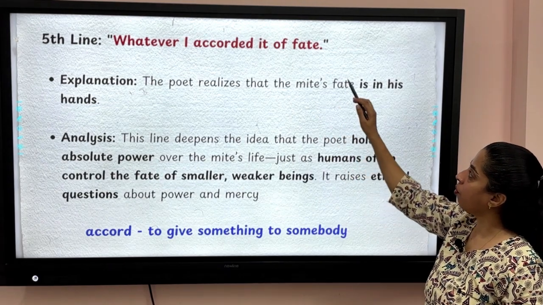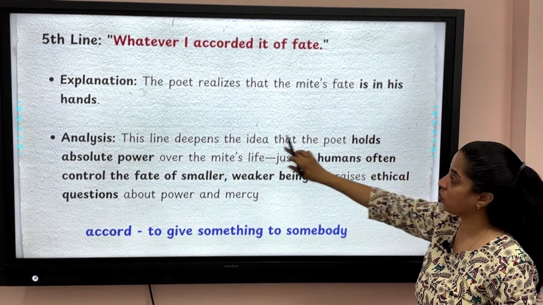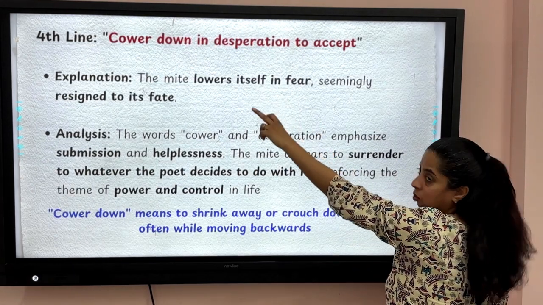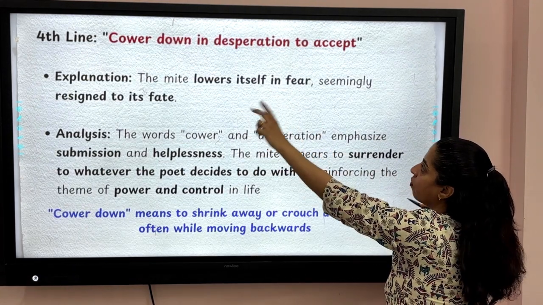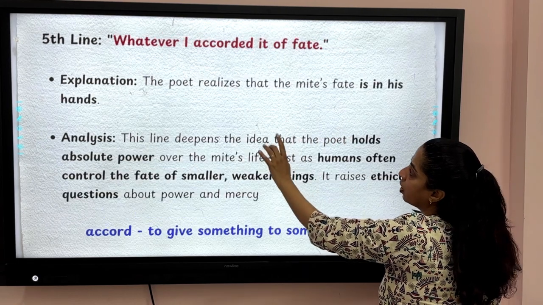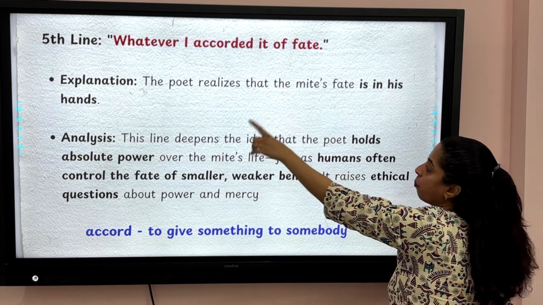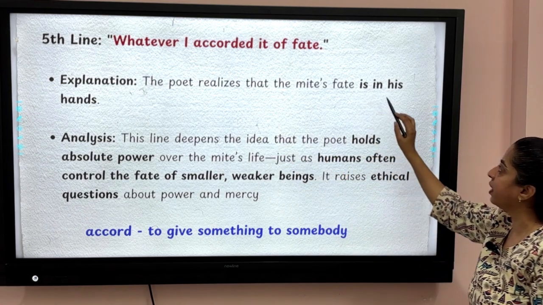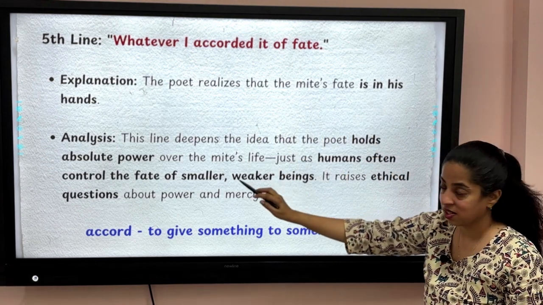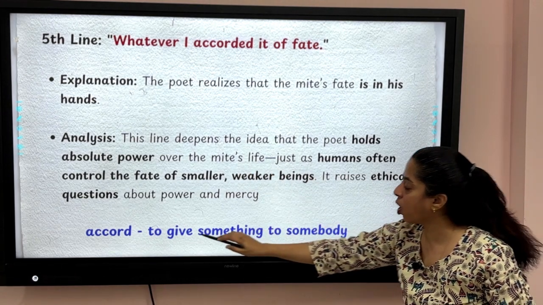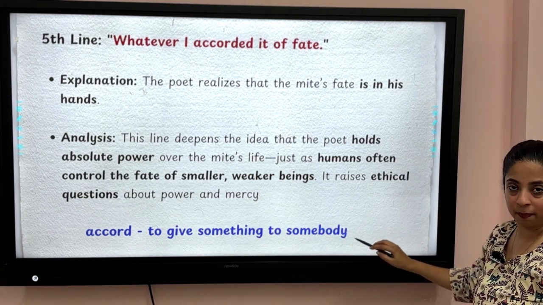Whatever I accorded it of fate. So the poet is saying, cower down, the mite is cowering down in desperation to accept whatever I accorded it of fate. Okay, so the poet realizes that the mite's fate is in his hands. The line, so accord is to give something to somebody.